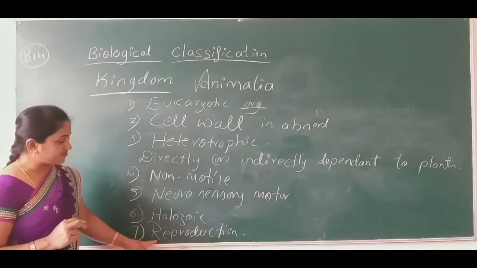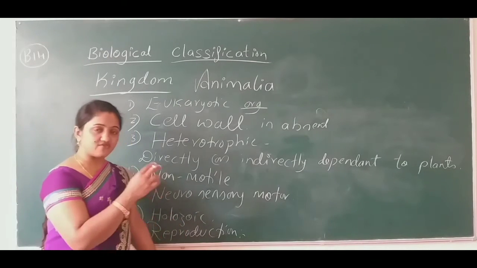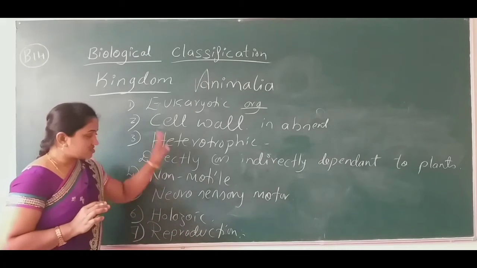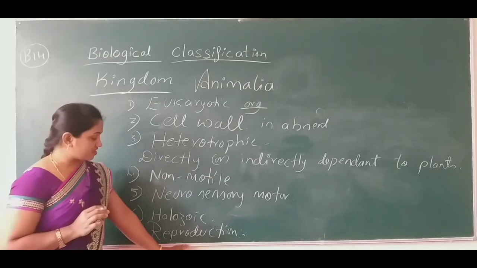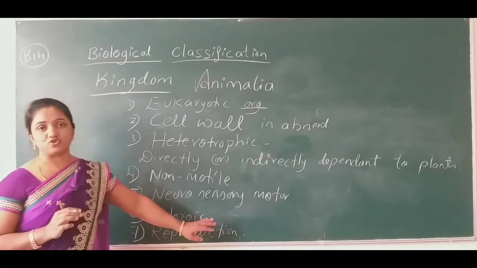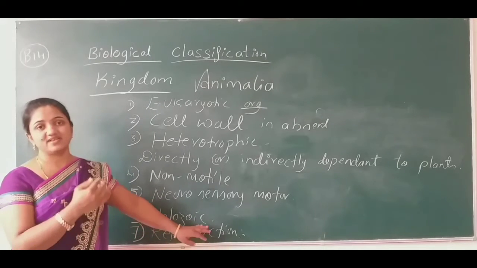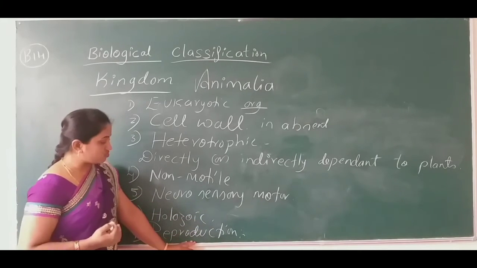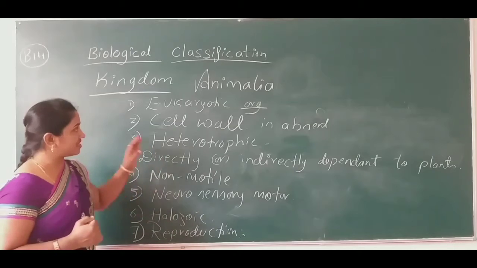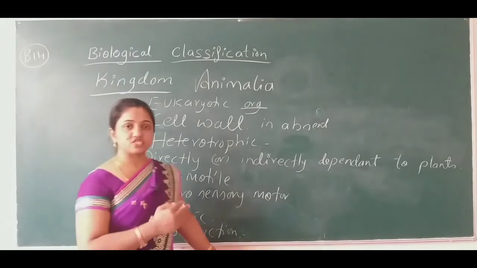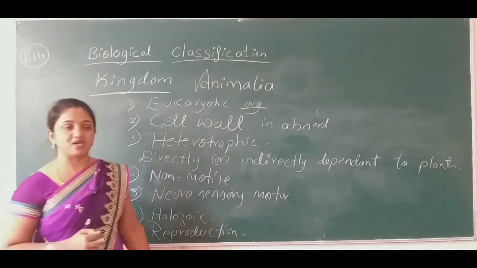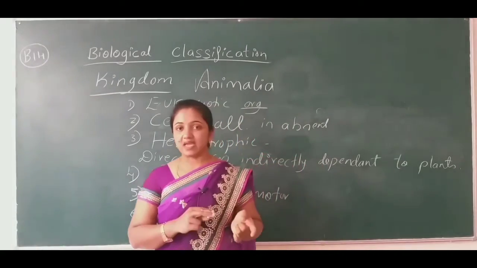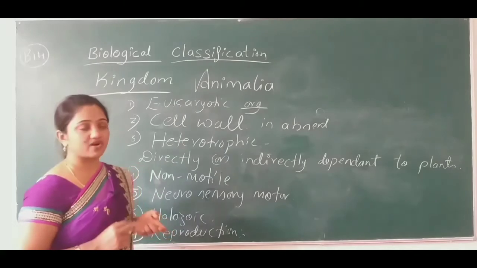And then after the vegetative mode of reproduction, I'm really very sorry, in this kingdom Animalia we cannot call it the vegetative mode of reproduction, we can call it the sexual mode of reproduction. So one more reproduction that takes place in the kingdom Animalia is the sexual mode of reproduction, by means of formation of gametes by male and female organisms.